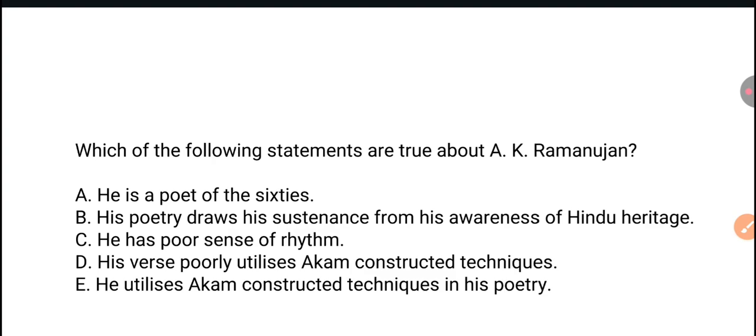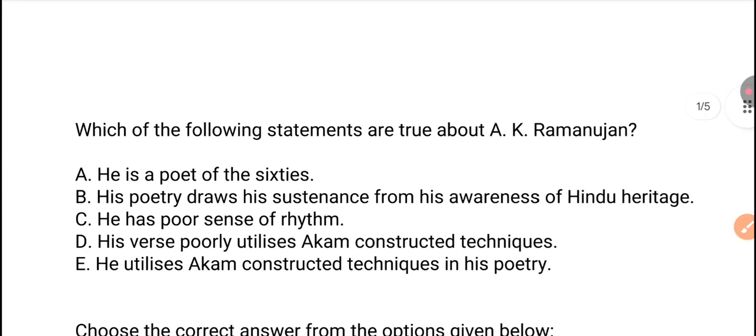So let's start. Here we have our first question. Which of the following statements are true about A.K. Ramanujan? Here we have some statements. Our first statement is he is a poet of 60s. Second, his poetry draws his sustenance from his awareness of Hindu heritage. He has poor sense of rhythm. His verse poorly utilizes acom structure techniques. And the last one, he utilizes the acom structures technique in his poetry.